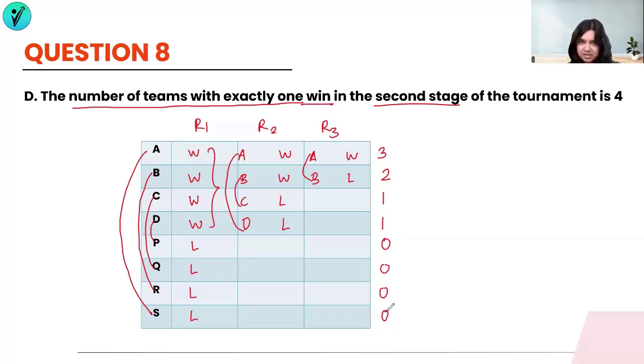So how many teams have exactly 1 win in the second stage? There are only 2 teams which have exactly 1 win in the second stage. So it's not 4, it's going to be 2. That is why option D is also incorrect. And with that, we end this entire tournament, which is a round robin tournament.